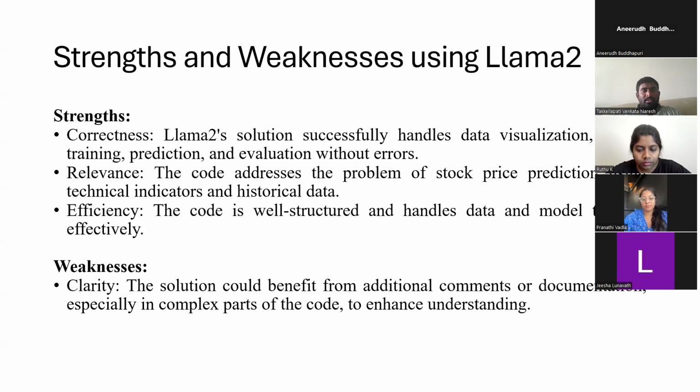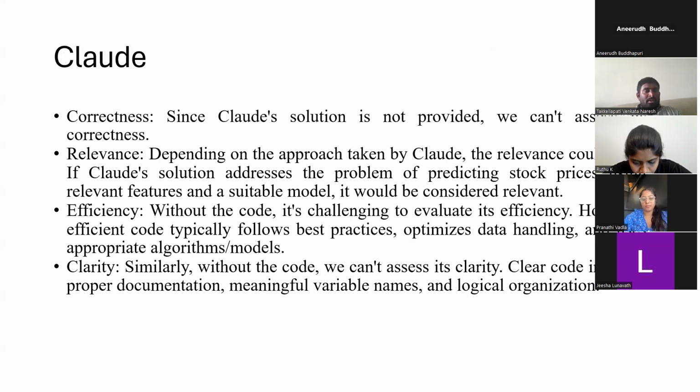Coming to the strengths and weaknesses of Llama 2. Strengths, correctness: Llama 2 solutions successfully handle data visualization, model training, prediction, and evaluation without errors. Relevance: the code addresses the problem of stock price prediction using technical indicators and historical data. Efficiency: the code is well structured and handles data and model training effectively. Coming to the weakness, clarity: the solution could benefit from additional comments or documentation, especially in complex parts of the code, to enhance understanding. Next slide.